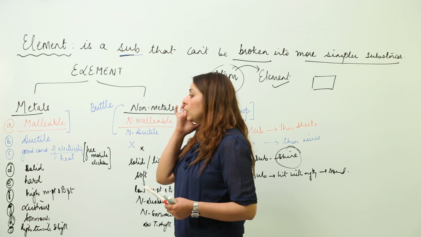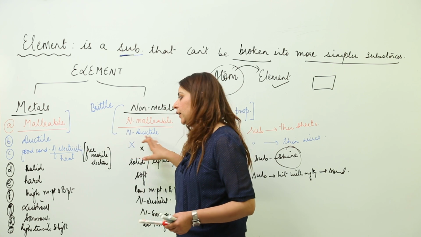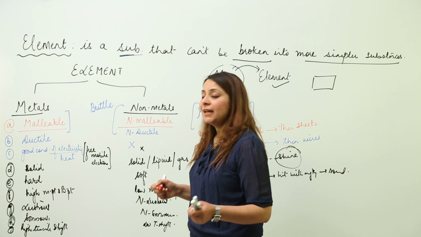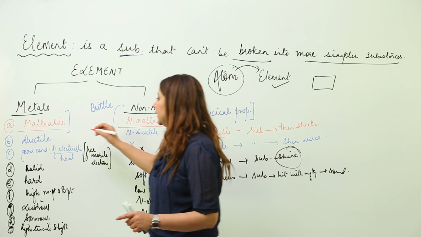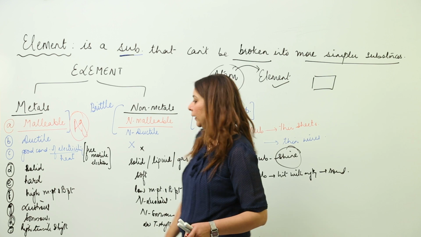So as I told you that metals are malleable, non-metals are non-malleable, metals are ductile, non-metals are non-ductile, right? We don't have such kind of exceptions in this case, but still we have a best malleable and best ductile metal, that is silver. It is the best one.